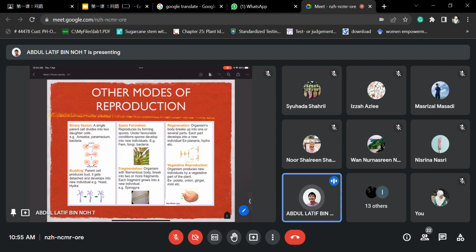Alright, so vegetative reproduction is more about vegetative organisms. Simply put, you have a potato, you plant the potato, and a single potato can grow back. Or you take one part of the structure, replant it, and then we reproduce it back. Alright, so this is quite interesting as well.